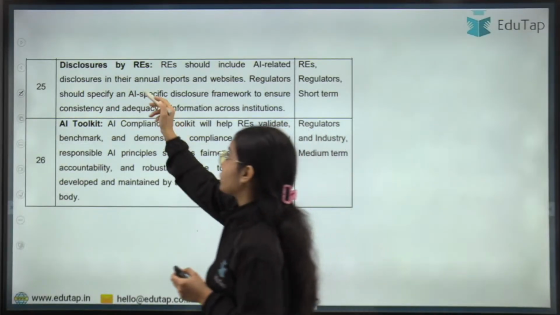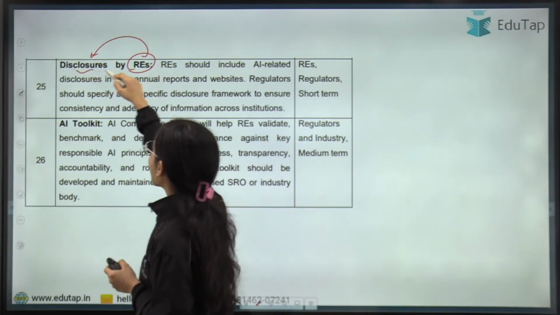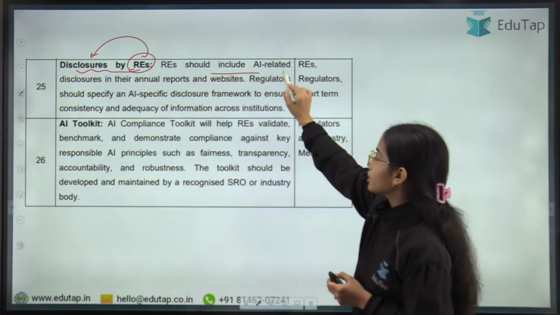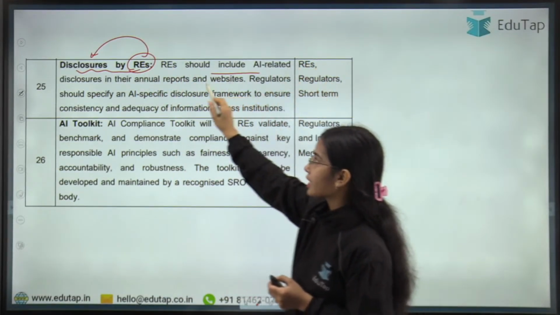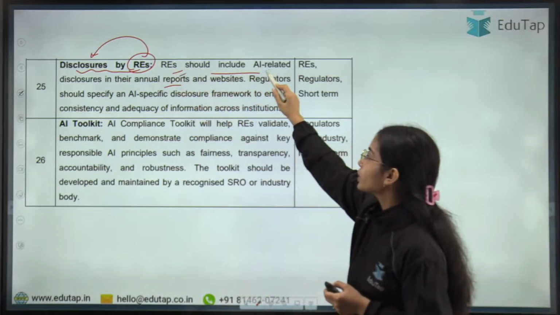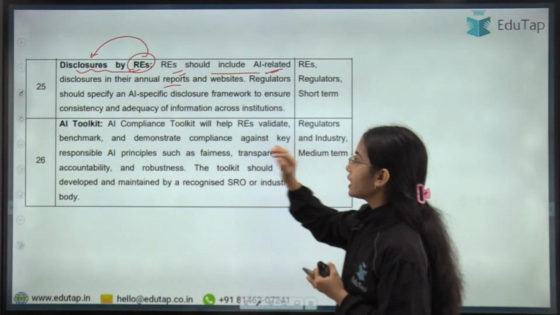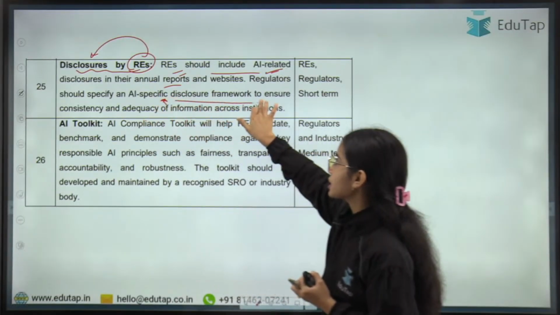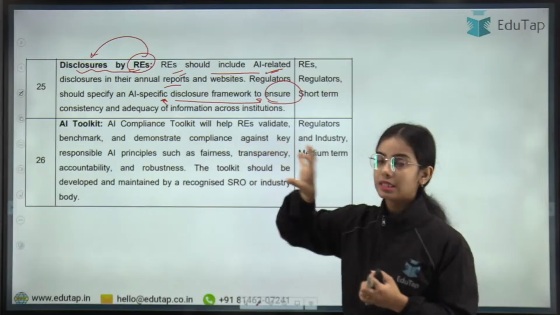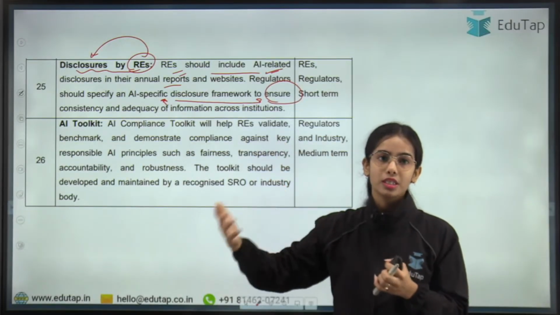Next is disclosure by regulated entities. So regulated entities should have the proper disclosure. So they should have the disclosure in their annual reports. Regulated entities should include AI related disclosures in their annual report and website. Regulators should specify an AI specific disclosure framework to ensure consistency, adequacy of information across institutions.